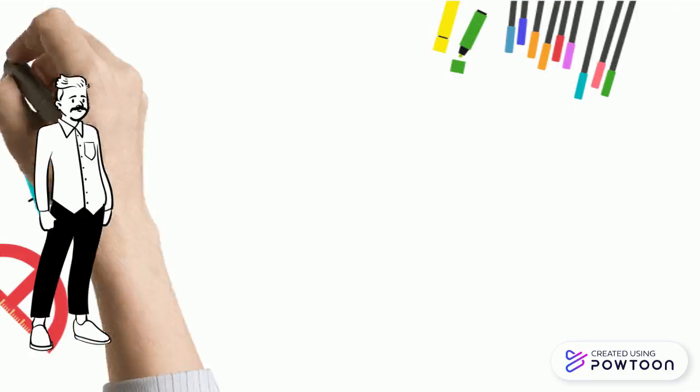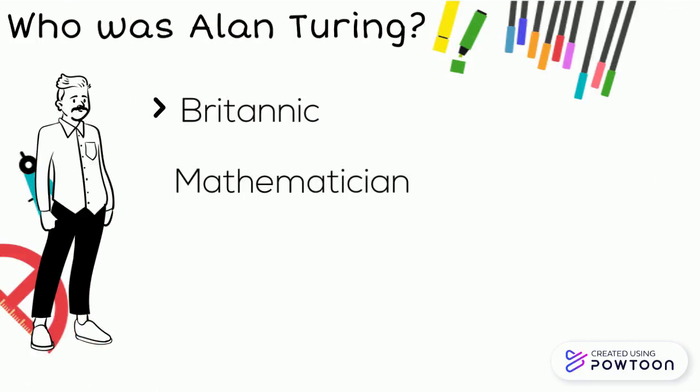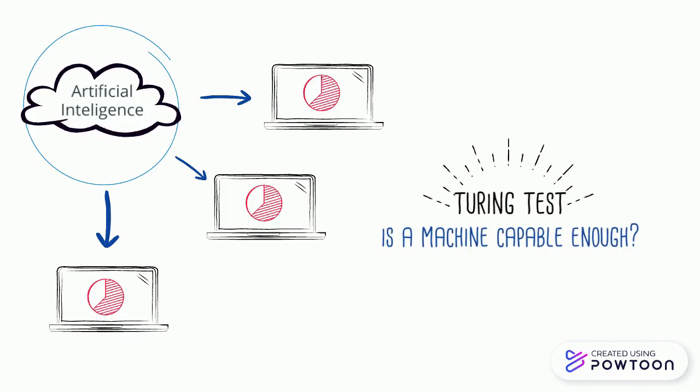Okay, but who was Alan Turing? Alan Turing was a British mathematician born in 1912 in Britain. Alan Turing addressed the issue of artificial intelligence and created the Turing test. This test consisted of a method capable of defining if a machine was intelligent enough to develop abilities like thinking and understanding as a human could.